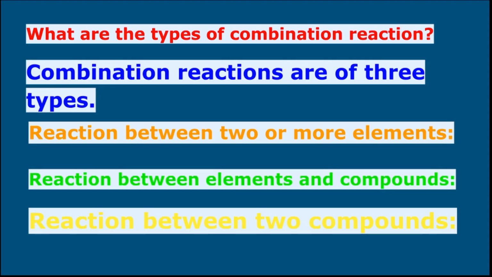So children, how many types of combination reactions are there? Combination reactions are of three types: reaction between two elements, reaction between element and compound, and reaction between two compounds. Let's study about them in detail.